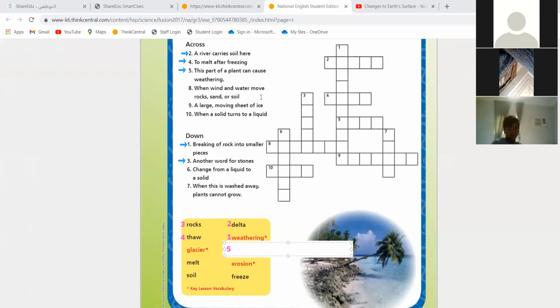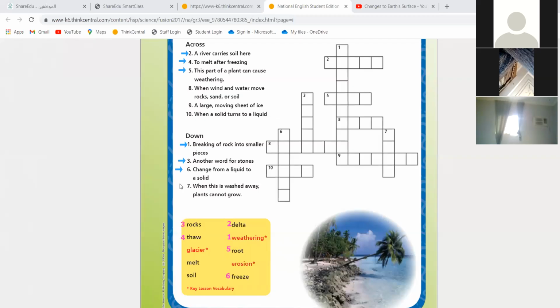Very good. Number 6. A change from a liquid to a solid. What do we call this change? Who knows? Is it melt or freeze? Liquid to a solid. Freeze. So number 6 is freeze. Excellent. Very good. What is number 7?